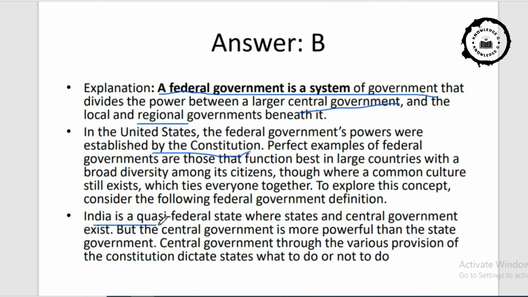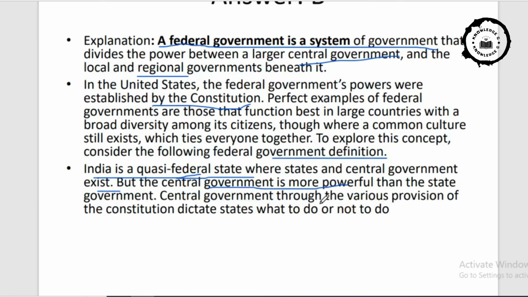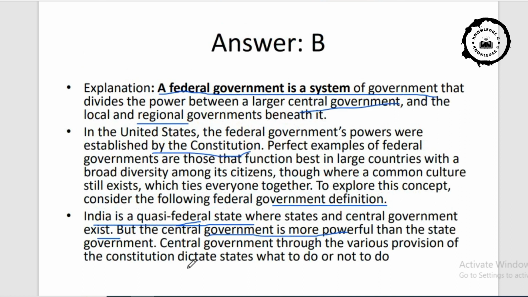See, in the context, I am providing the definition of India. India is a quasi-federal state where states and central government exist, but the central government is more powerful than the state government. Central government, through the various provisions of the Constitution, dictates the states what to do or not to do.